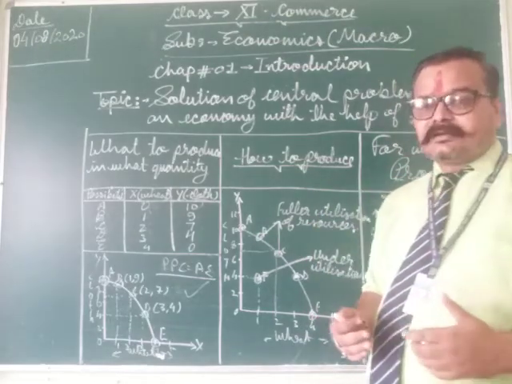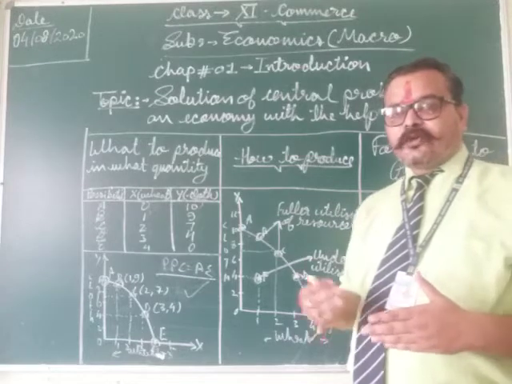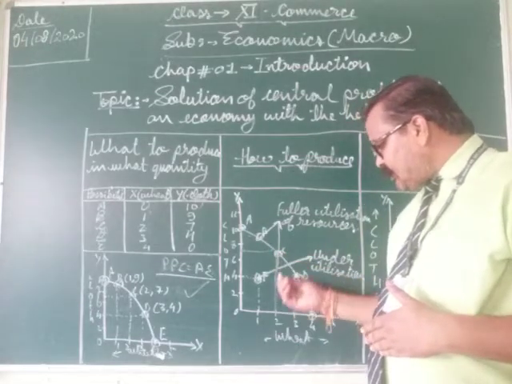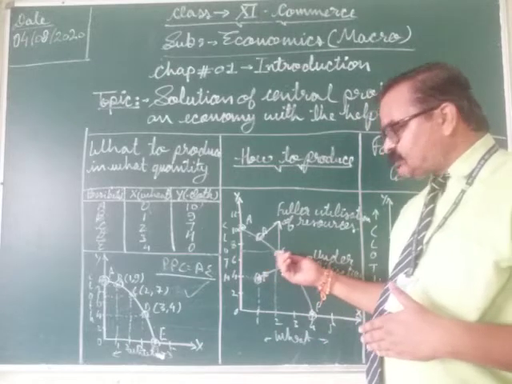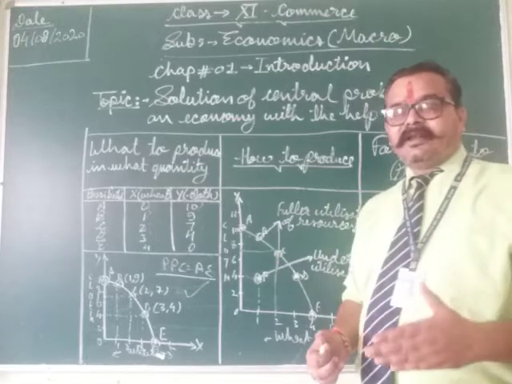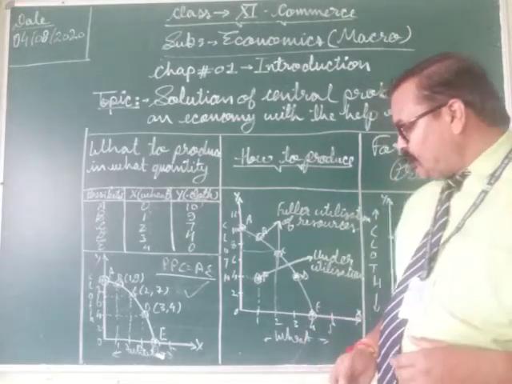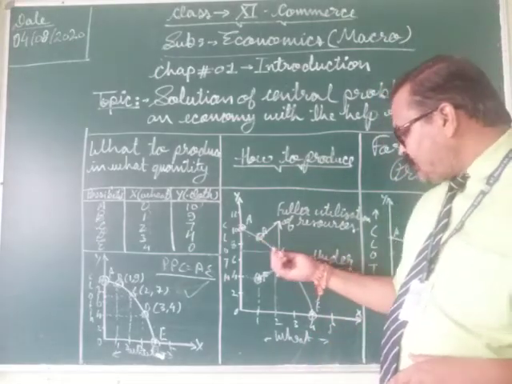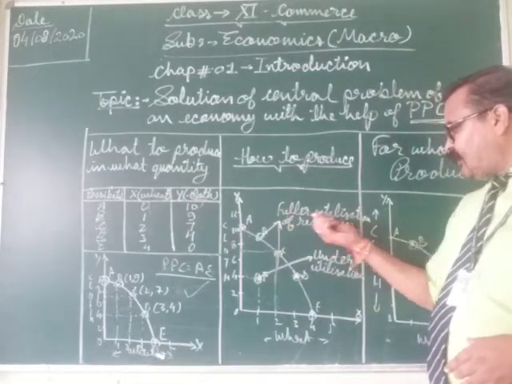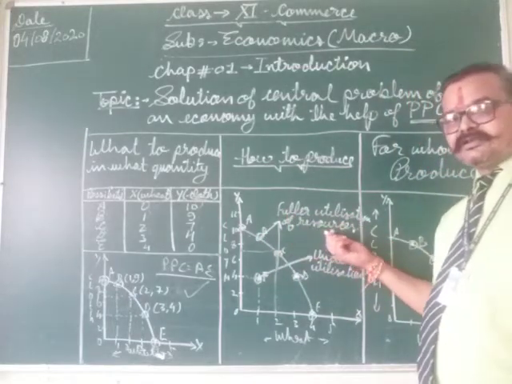The efficient technique of production is responsible to produce the goods and to use the available resources fully. And suppose that points B, C, D, all these points symbolize the fuller utilization of resources.